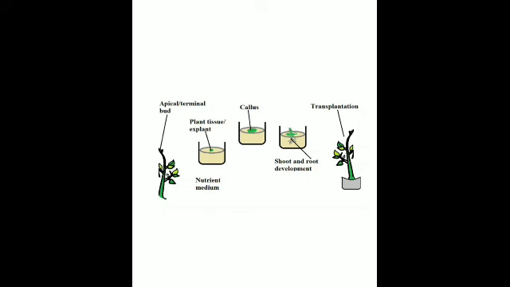Now what happens in the nutrient medium is that the cells of the tissue divide and grow into a mass. You can see this is a very small piece over here, but here it has grown into a mass. Because this contains the nutrients required by the plant for growth, it grows into a bigger piece. This is known as mass. This contains many cells.